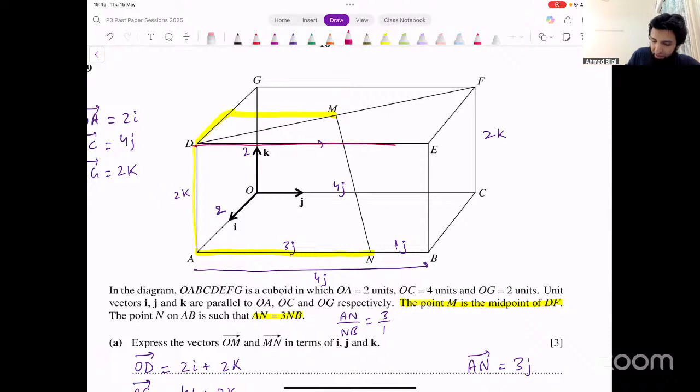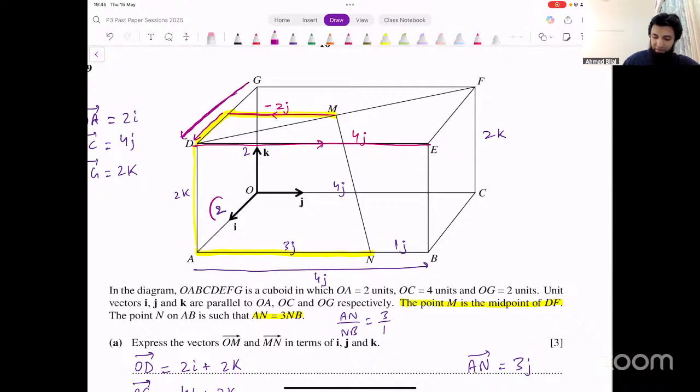This vector is 4 times j. This would be half of that, right? Because M is the midpoint. So that's 2j. But since we're going in the other direction, this is going to be minus 2j, right? In the other direction, it was 4j. In the left direction, it would be negative. And then we have to go this way. This complete vector, do we know something about that?